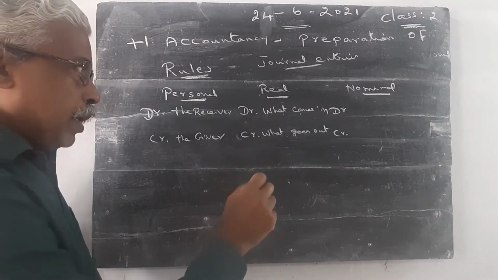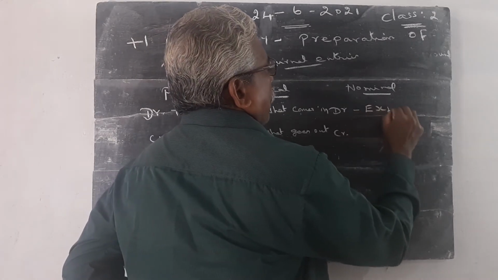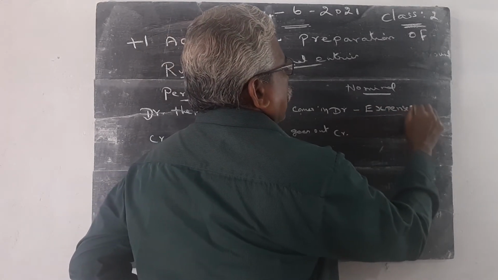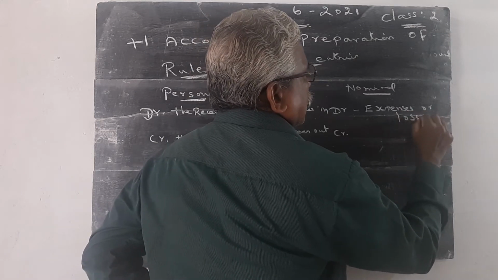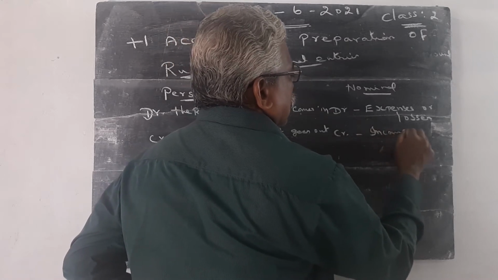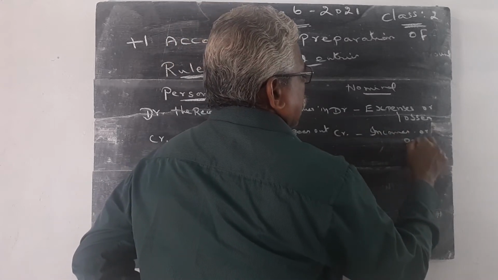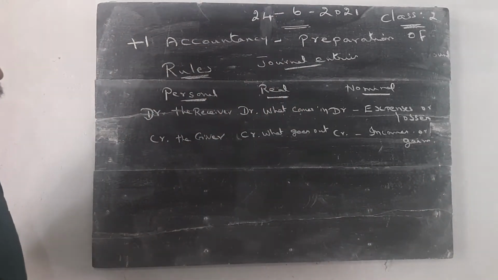The rule of the nominal account is debit all expenses or losses, credit all incomes or gains. These are the rules of accounting.